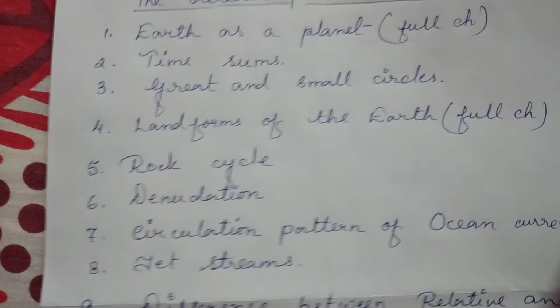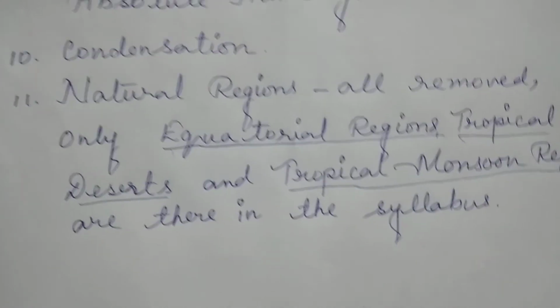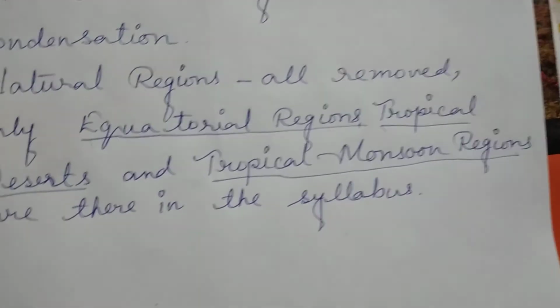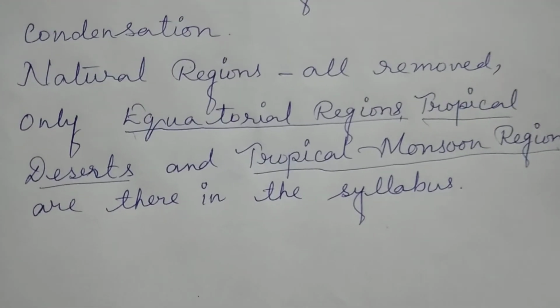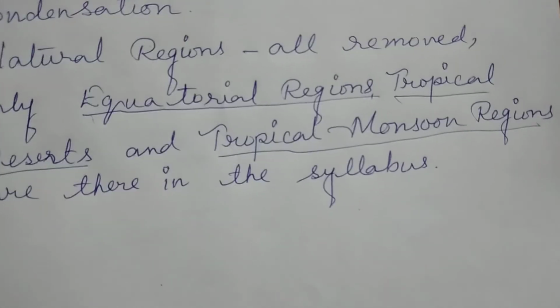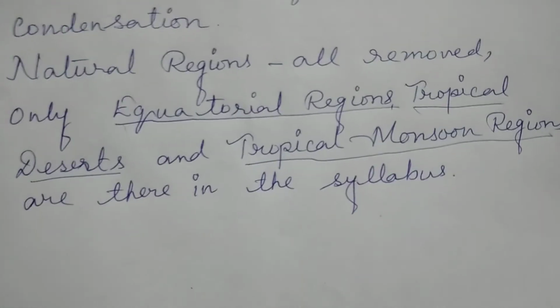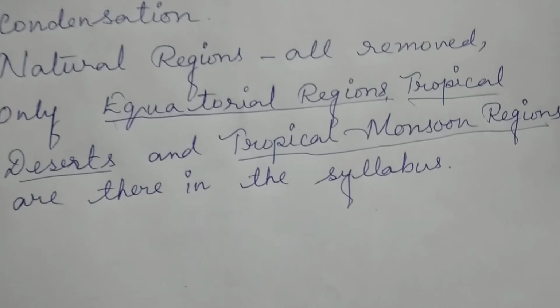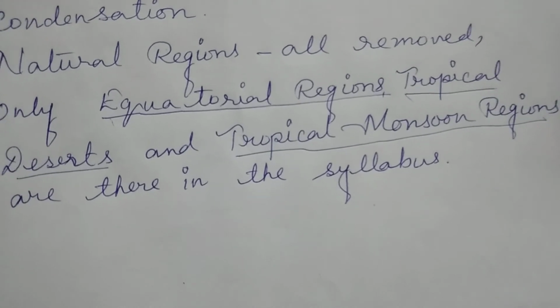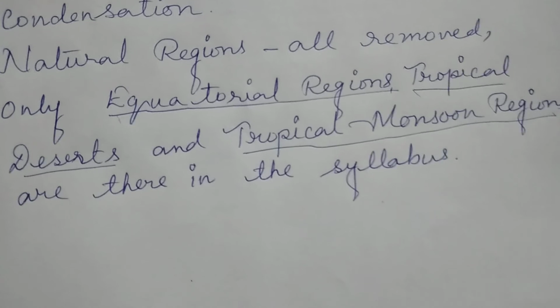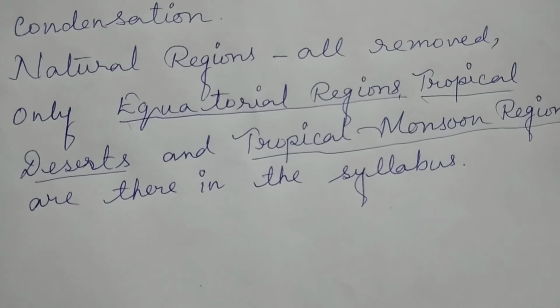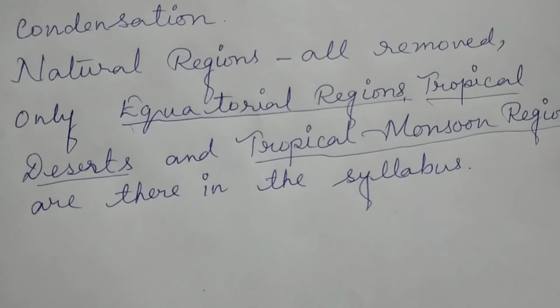Okay. And last but not the least, for natural regions, because for class 9 we have to do the world map, when we do the world map for the natural regions, we will only do the equatorial region, the tropical monsoon and the tropical desert. For the climatic regions, we need not do the rest of the ones.